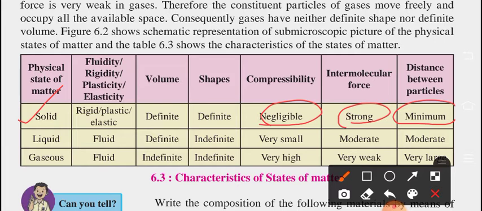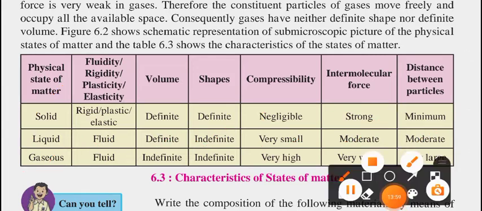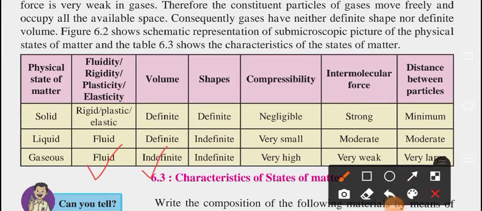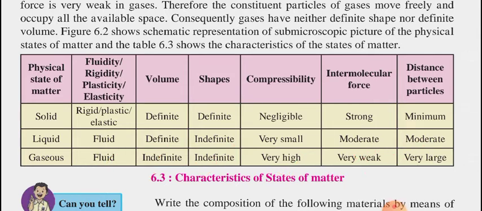Okay. Liquid. It's a fluid. Volume is definite. Shape is indefinite. Compressibility is very small. Intermolecular force is moderate and distance between the particles is moderate also. Next is gaseous. Type is fluid. Volume indefinite. Shape is also indefinite. Compressibility is very high. Intermolecular force is very weak. And distance between the particles is very large, which we have seen in the video explanation. Okay.